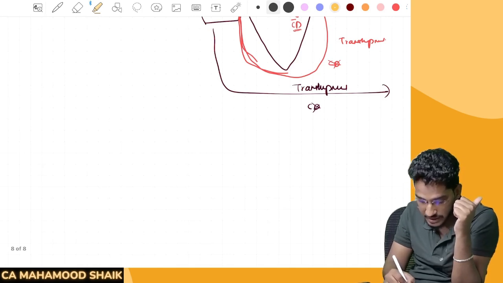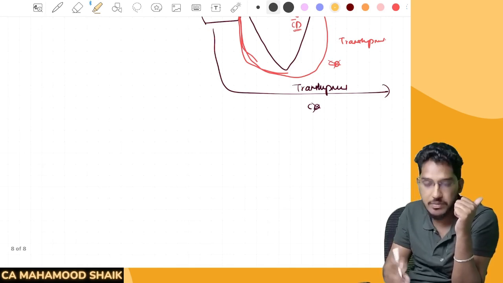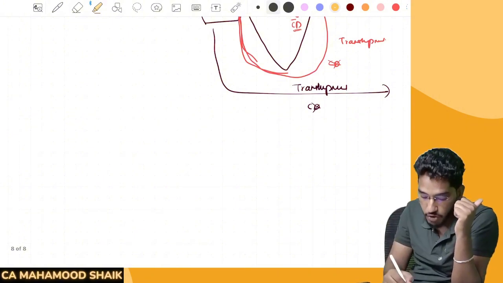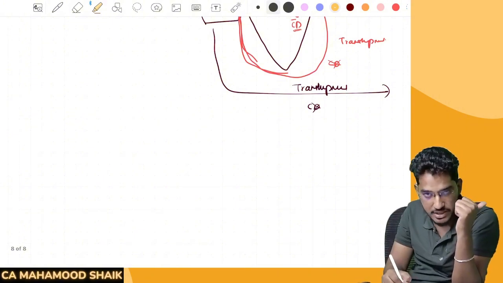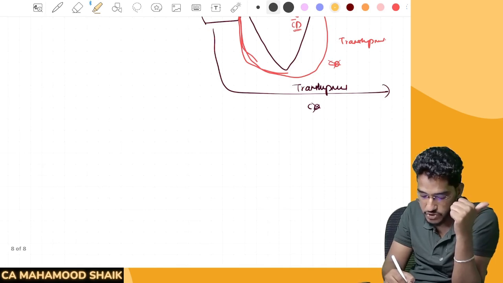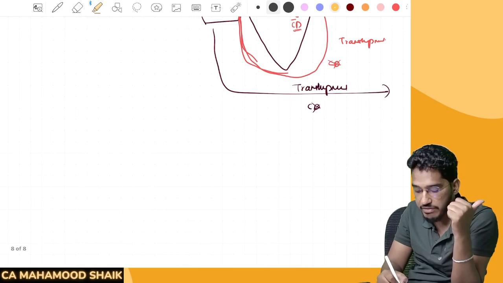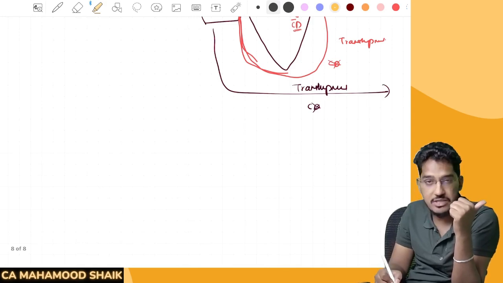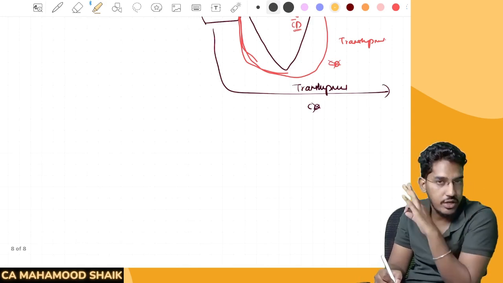9,99,950 quantity, 99,950 only will be cleared for home consumption. So on what amount will he be required to pay the customs duty? He will be required to pay only on 99,950 quantity. On that 50 quantity which has been pilfered, which has been stolen, you are not required to pay